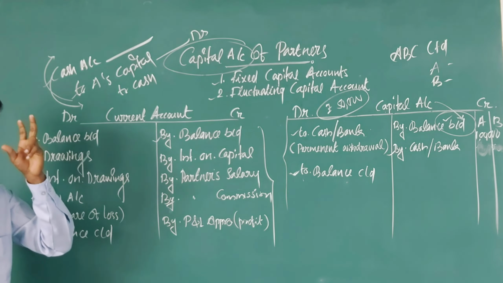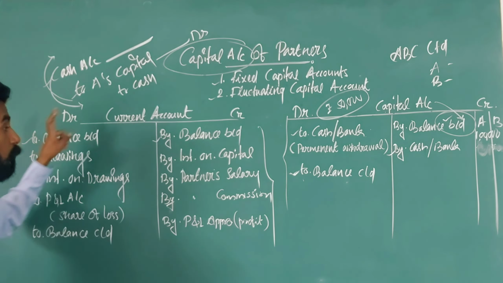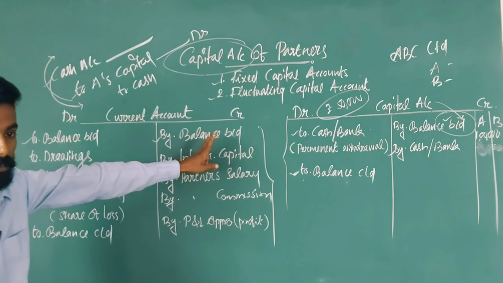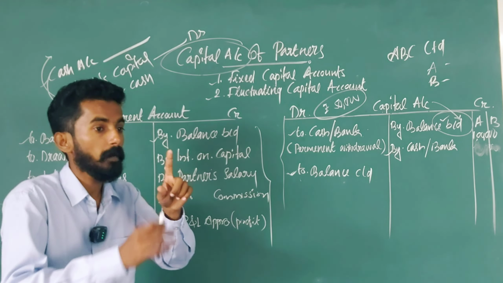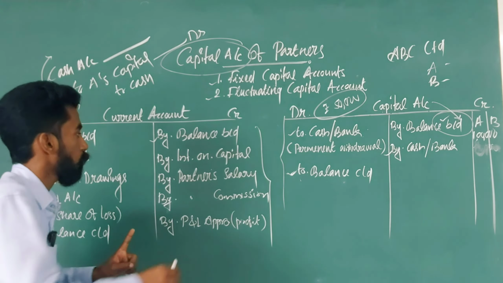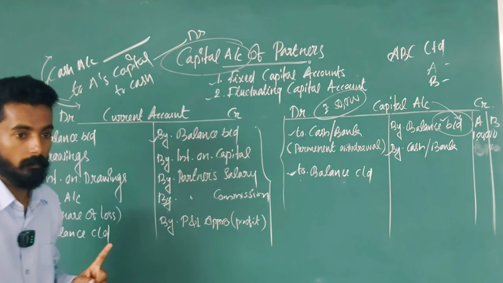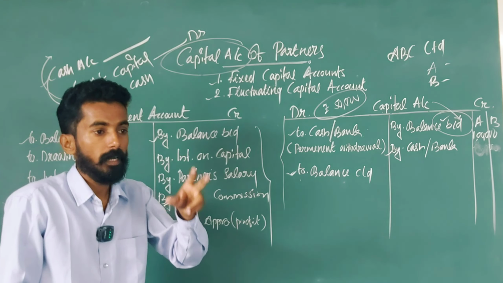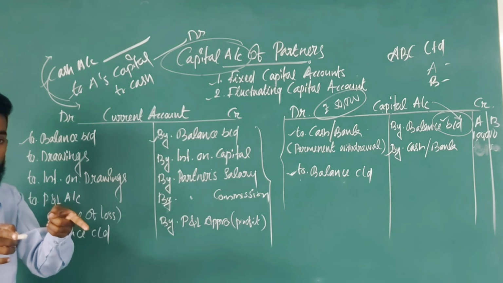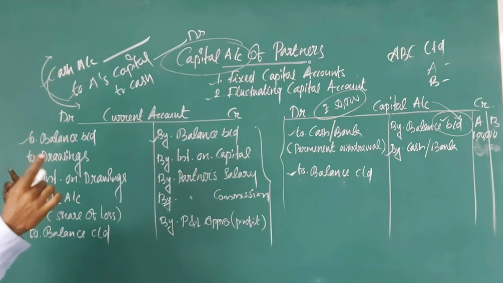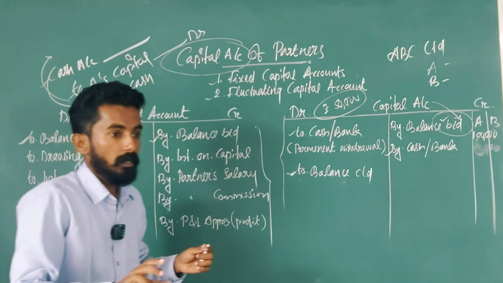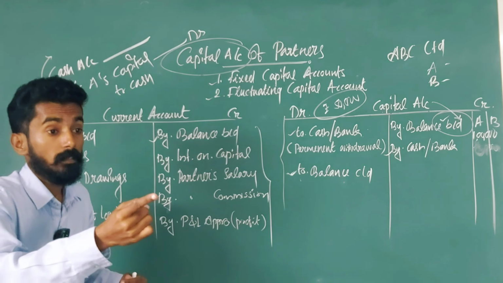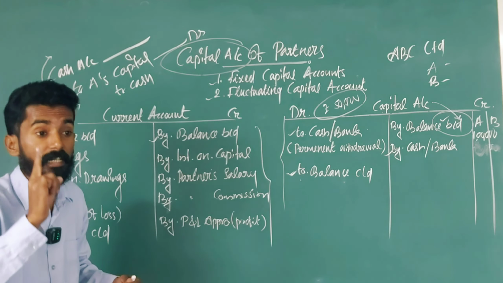Very good. Current account shows either a debit or credit balance according to the question. If you get the information "current account (credit)", the balance brought down will come under the credit side. If you get "current account (debit)", you have to post that balance into the debit side. So what is the logic? Current account shows either a debit or credit balance.